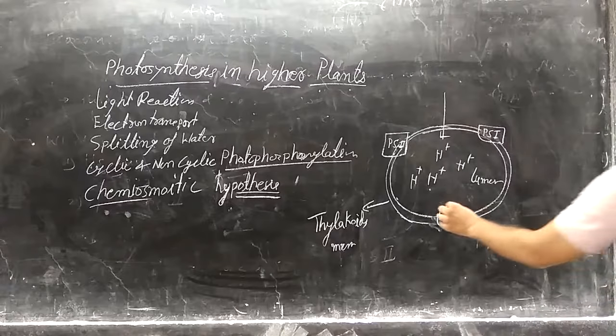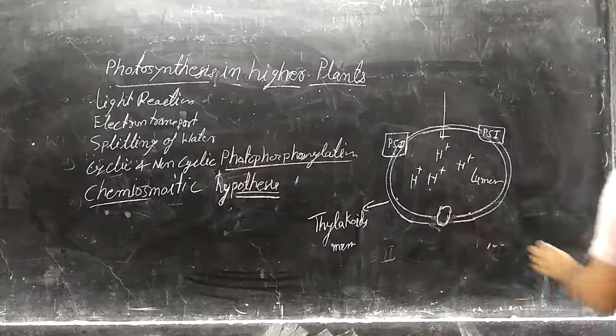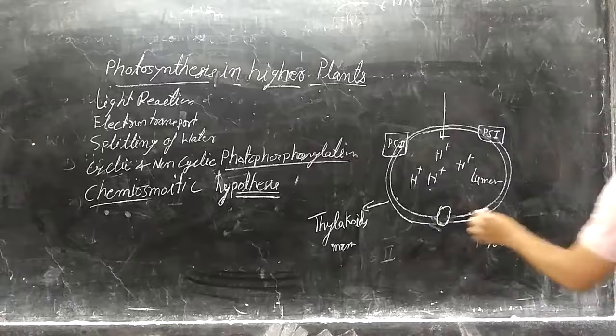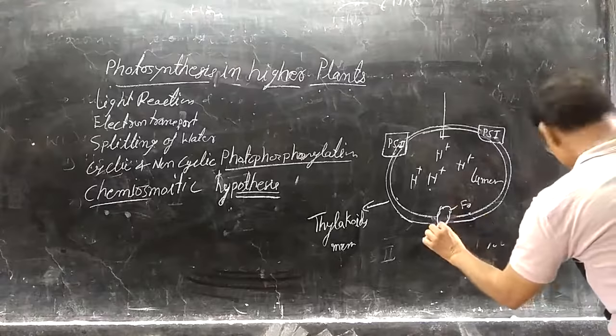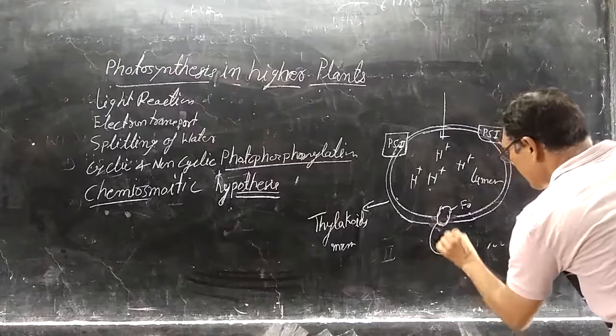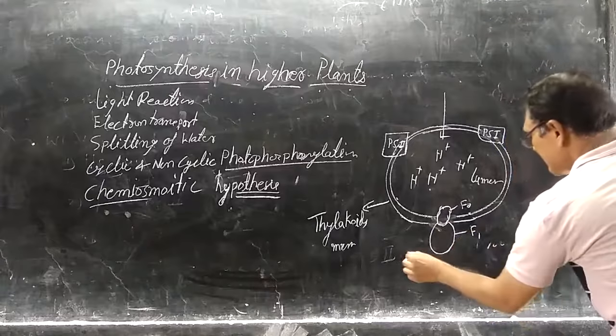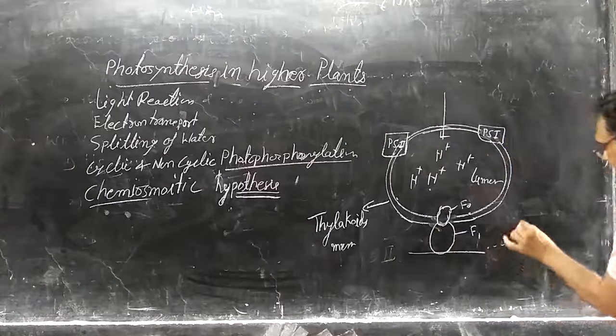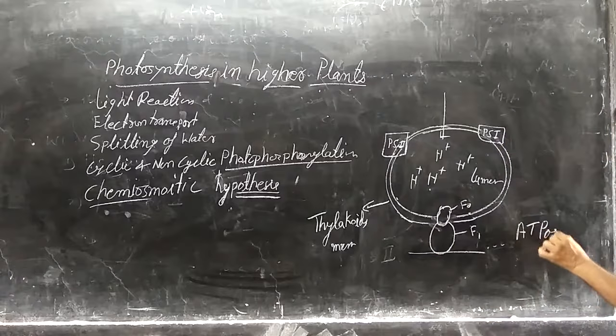But here there are smaller granular particles, that is F0, and another one is F1, that contains one enzyme known as ATPase.